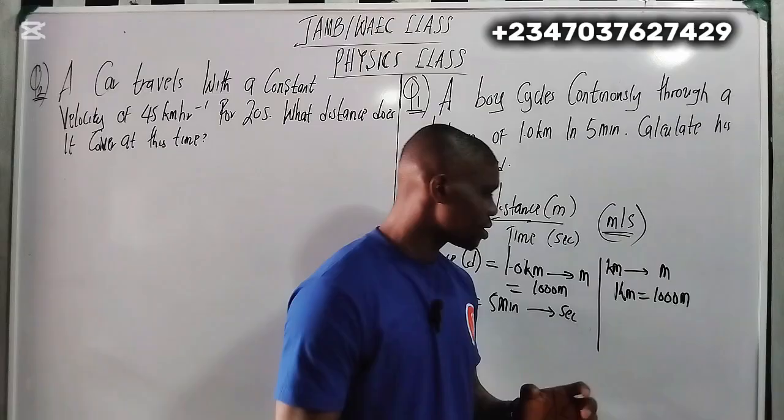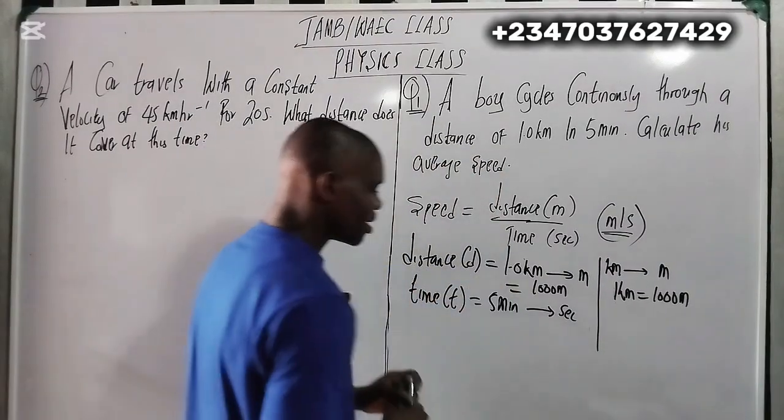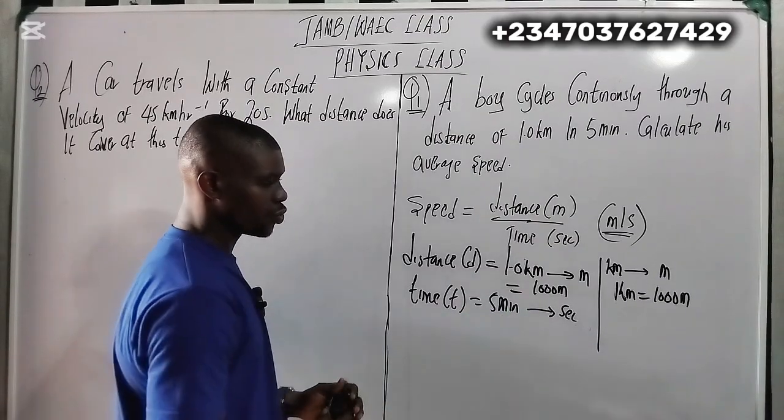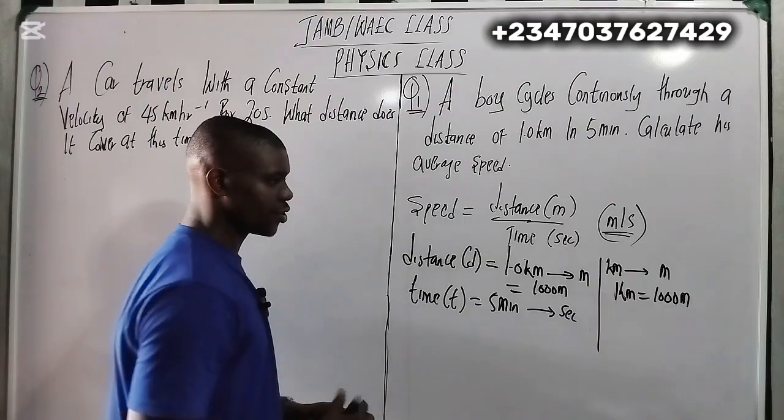1 kilometer equals to what? 1,000 meters. Hope you understand. Now that's what you need to understand. Then you want to convert minutes to seconds. How do you convert from minutes to seconds? Please pay close attention here.